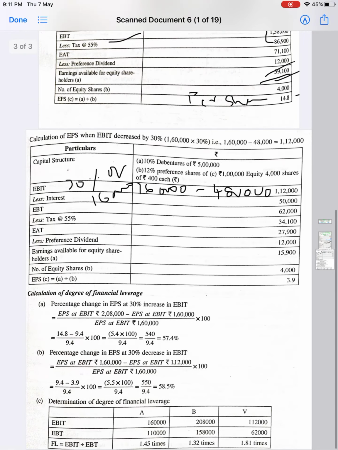When there is a 30% increase in EBIT, the percentage change is EPS at increased EBIT, that is 2,08,000, minus EPS at the base value, that is 1,60,000, divided by EPS at the base value, into 100.